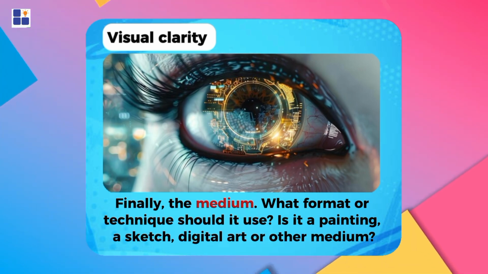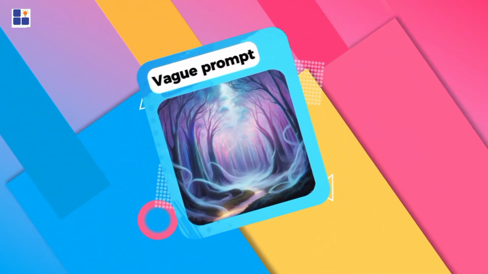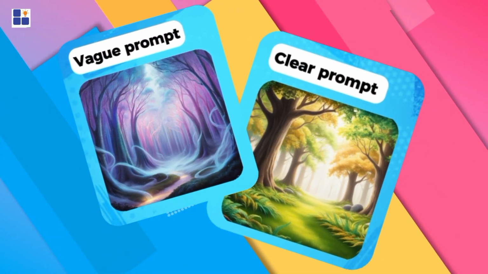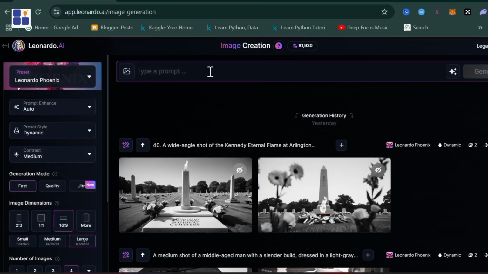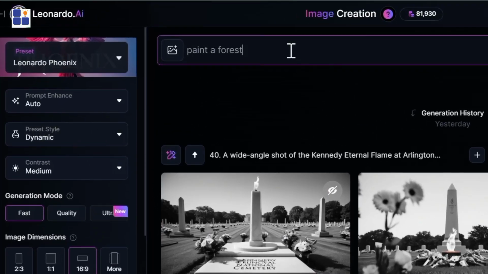Let's now see the difference between the output from a vague prompt and a visually clear prompt. Let's start with a vague prompt. Paint a forest.